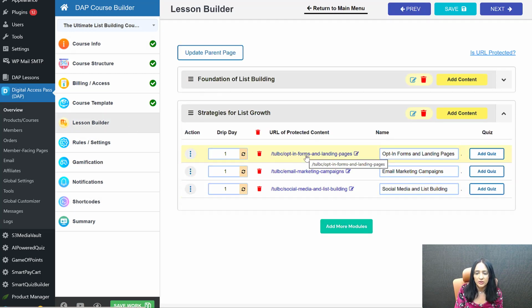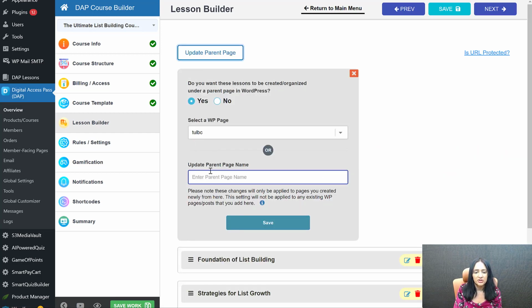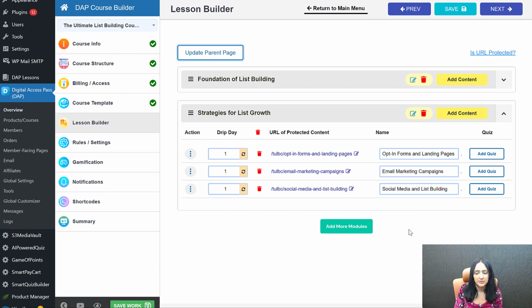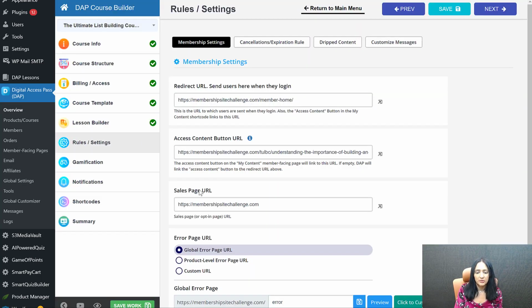So everything is organized, all your URLs, it's all organized under that. So it's going to be easy for you to find everything because it's all going to be under this parent page. However, if you want to change it, you can change it. Click on update and you can change the parent page, right? You can change it to whatever name you want and to be all organized automatically under that parent. That's it, all right? And everything else is already done for you, like rules and settings.